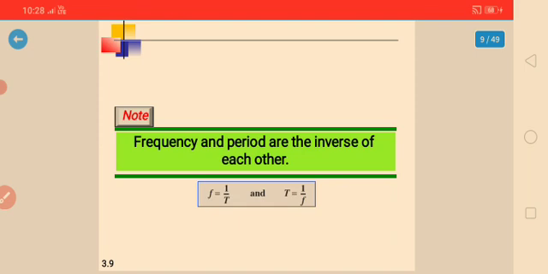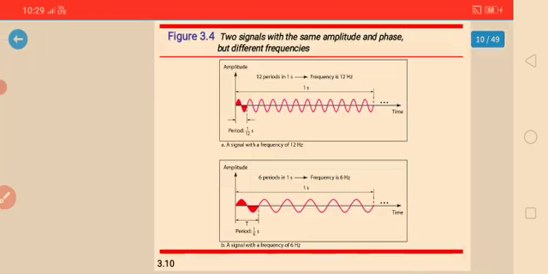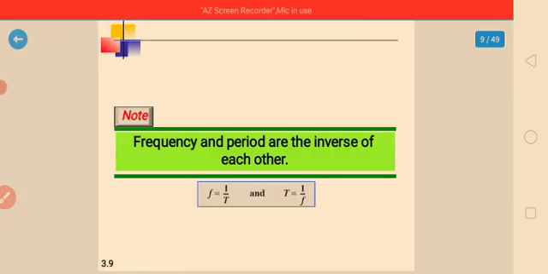The period and frequency: the period refers to the amount of time in seconds a signal needs to complete one cycle.